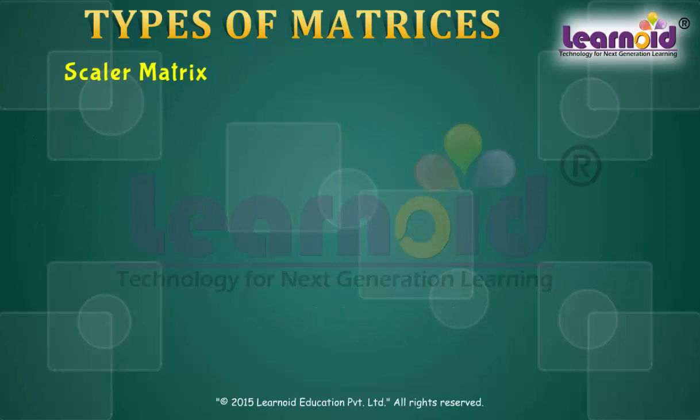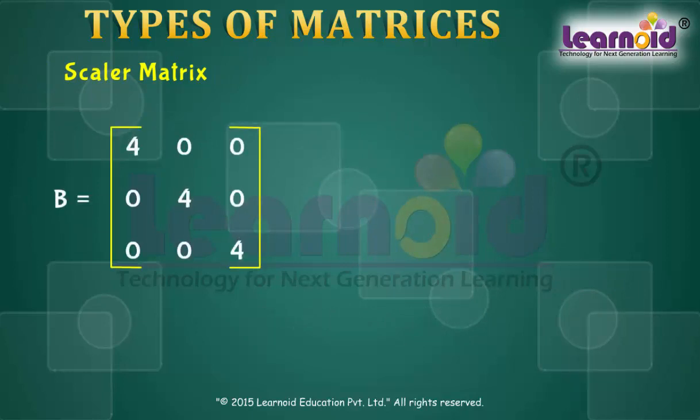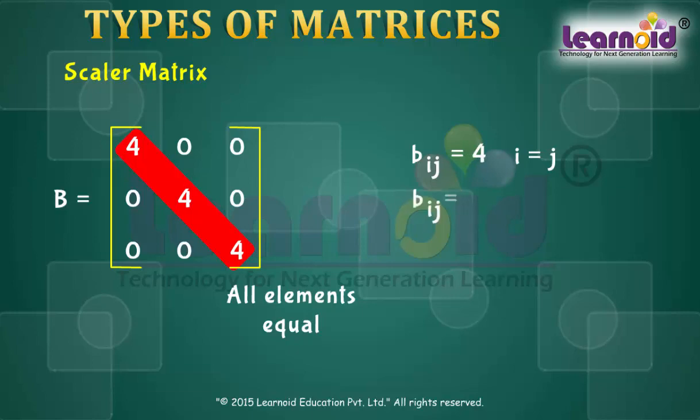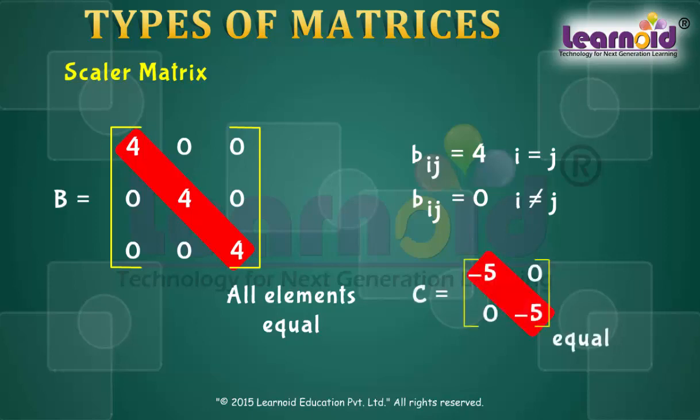Scalar matrix. A diagonal matrix is said to be a scalar matrix if its diagonal elements are equal. b_ij is equal to a constant for all i equal to j, and b_ij is equal to 0 for all i not equal to j. B is a scalar matrix of order 3. C is a scalar matrix of order 2.